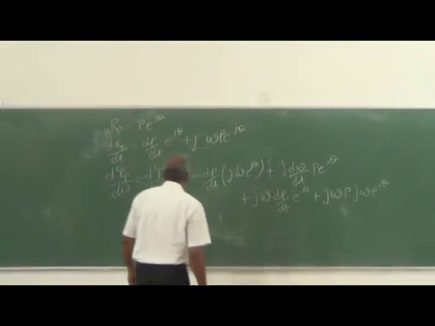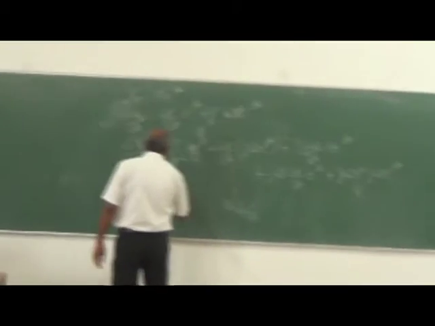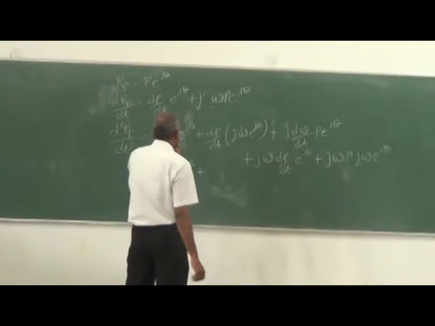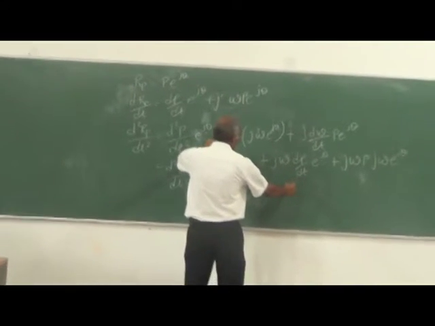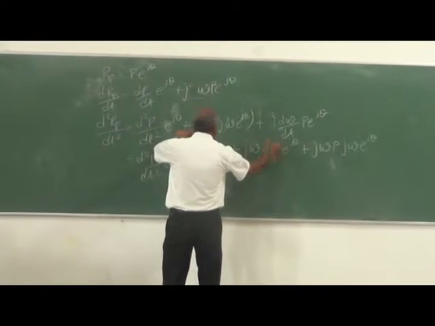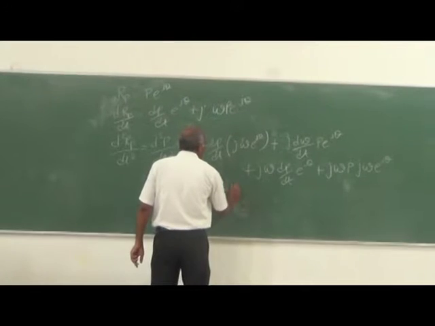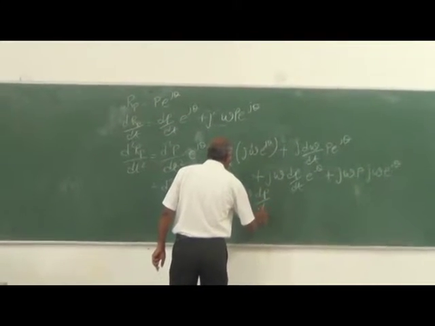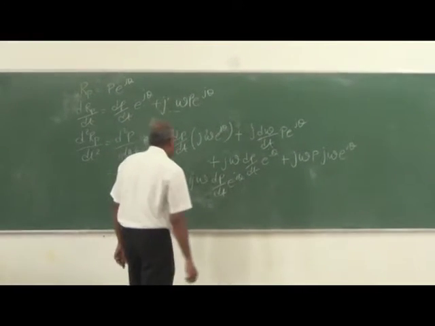Here it is j square. Let us see: d square p by dt square e power j theta, that is one term. Then you have dp by dt with j omega e power j theta, so you have two times j omega dp by dt e power j theta.